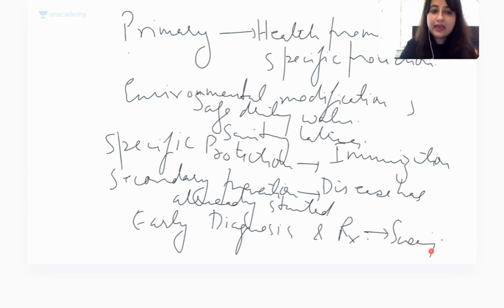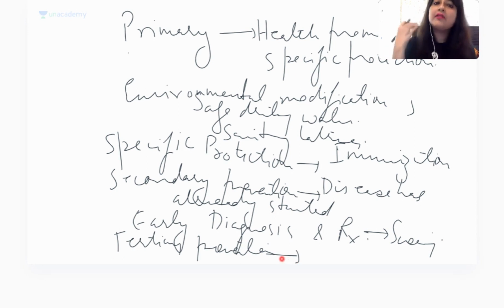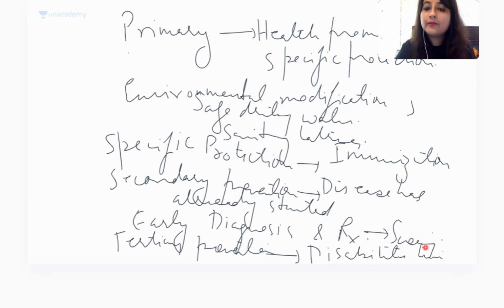Any other? Yes, we have one more which is known as tertiary prevention. Tertiary prevention में क्या होता है? That the disease is aimed at rehabilitation. So the disease has already progressed to a stage of irreversibility. ठीक है, now complications are occurring and all those things. So you have to prevent two things in this. One is disability limitation, and what else?